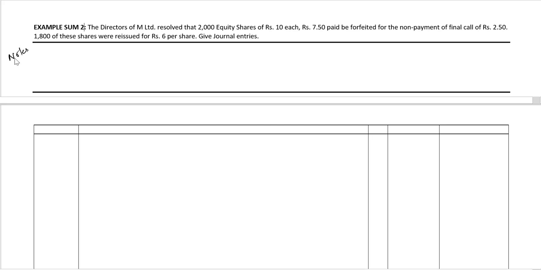We'll prepare a few notes. Number of shares forfeited is 2000 equity shares. The face value of the share is rupees 10, as well as the issue price. Since it's issued at par, the issue price is also rupees 10. It says the final call of 2 rupees 50 paise has not been paid. So we can understand that the full amount has been called up. So rupees 10 called up.